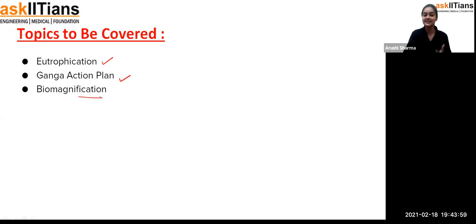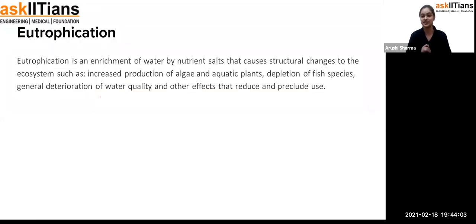So the answer to the question I asked you is eutrophication. You'll say, ma'am, how is eutrophication the answer? Because students, eutrophication is a process due to which green color algae cover the surface, and when it covers the whole surface, there is no oxygen in the water.